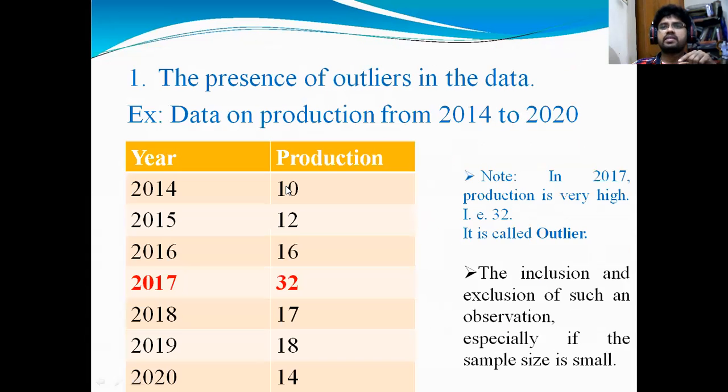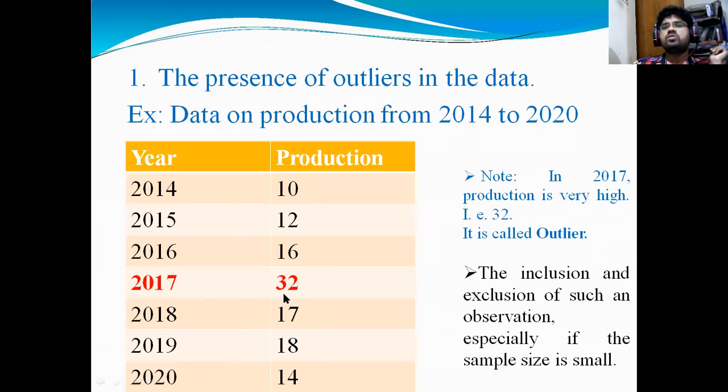The first one is the presence of outliers in the data. For example, as I presented the data on production from 2014 to 2020: 10 quintals, 12, 16, 17, 32 quintals, 17, 18, 17 quintals, 18, 19 quintals, 20, 14 quintals. When you observe this data, 32 is the highest value, which is not similar to the rest of the data.